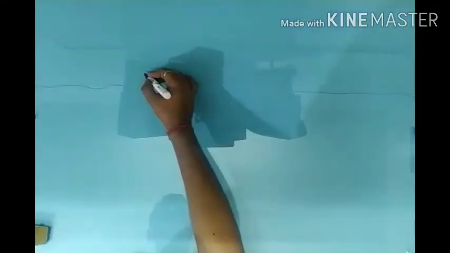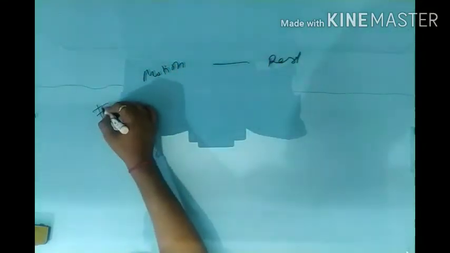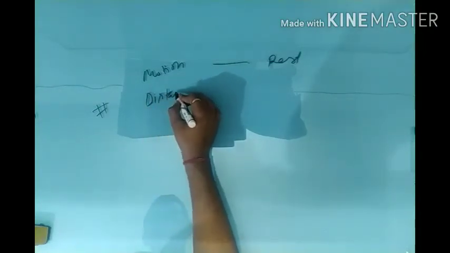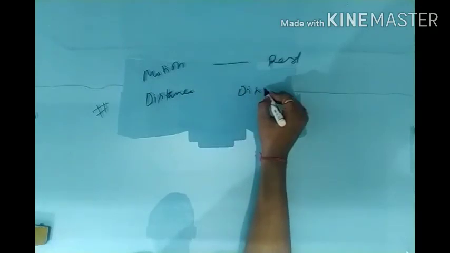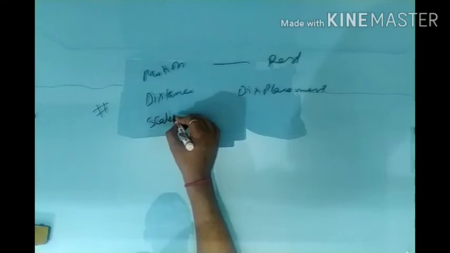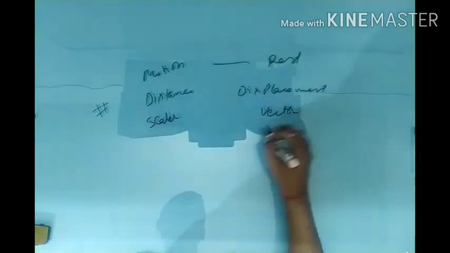So with this I sum up all the things: motion and rest, then distance and displacement. Distance is a scalar quantity and displacement is a vector quantity.